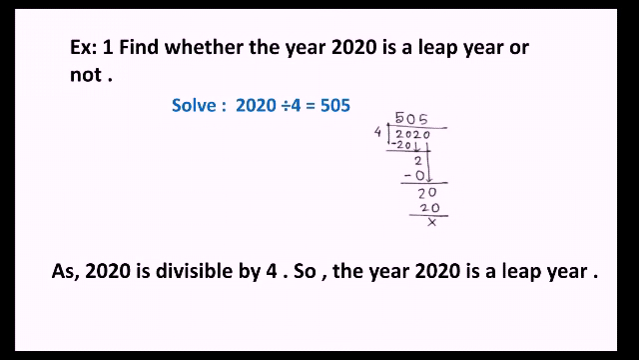Here you can see that I have divided 2020 by 4. See how I have divided. First, 4 5s are 20. Then we have to bring down the next number 2. 4 zeros are 0. Again we subtract, so 2, and bring down the next number 0. So we are getting 20. 4 5s are 20. As we are not getting any remainder, that means it is divisible by 4. So as 2020 is divisible by 4, the year 2020 is a leap year.